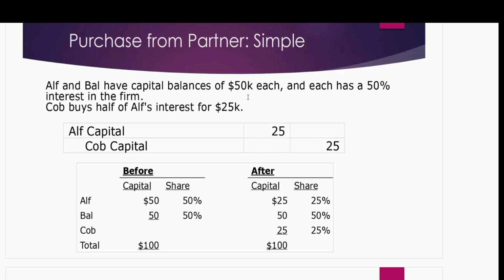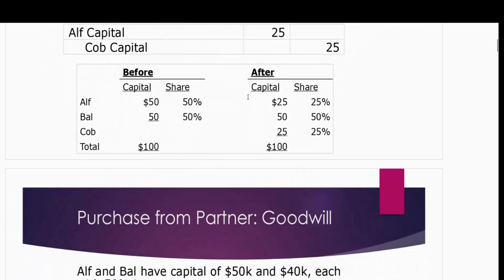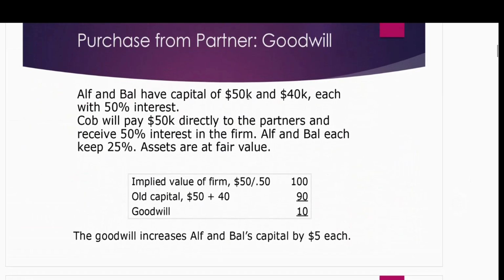But this is not always true because business is already running. So we all know that at the end of the year, we close many accounts to the partners' capital accounts. So capital balances do change. They don't stay the same. Maybe because of drawings closing, maybe because of withdrawals, maybe because of new investment, the partners' capital accounts will change. So we will usually have the goodwill and the bonus situation.